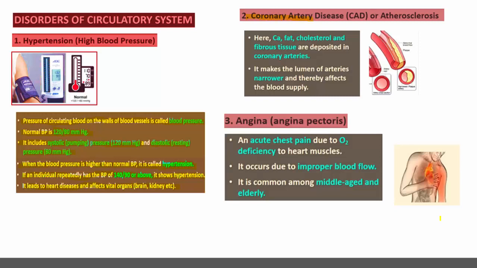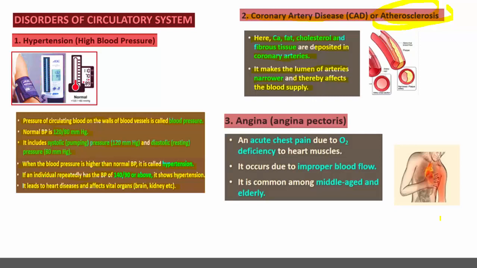Then CAD, coronary artery disease, or the very commonly used term atherosclerosis. What happens here? The calcium, fat and cholesterol or fibrous tissue are deposited in the coronary arteries, that is the blood vessels of the heart. It makes the lumen of arteries narrow and thereby affects the blood supply.